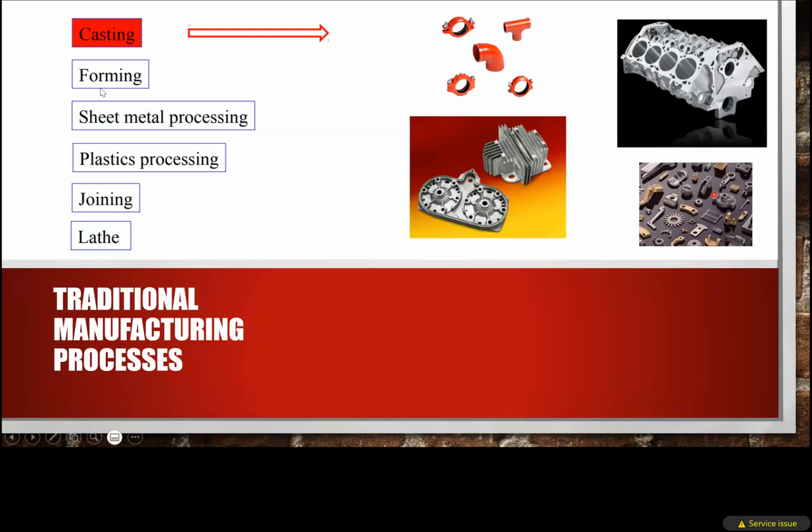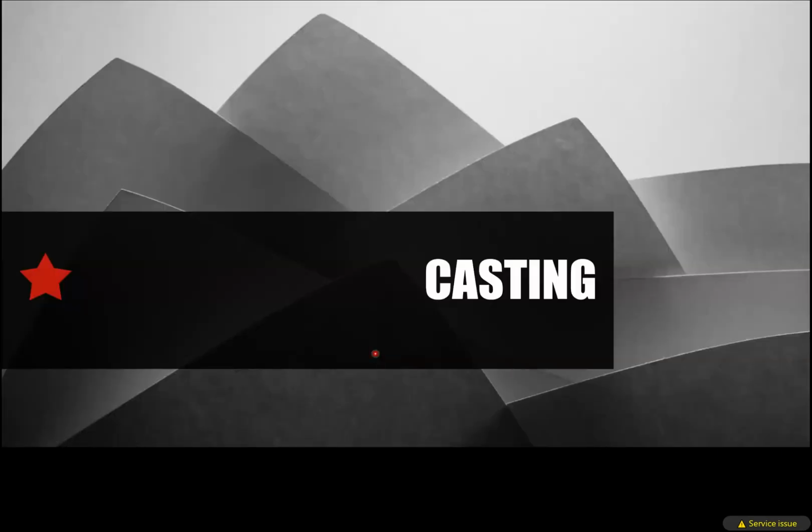Another thing is forming. Here we will focus on casting only, because in our course we are going to study casting. Later we will see the different joining, lathe, plastic processing, sheet metal, and forming processes. So let's start with the process of casting.